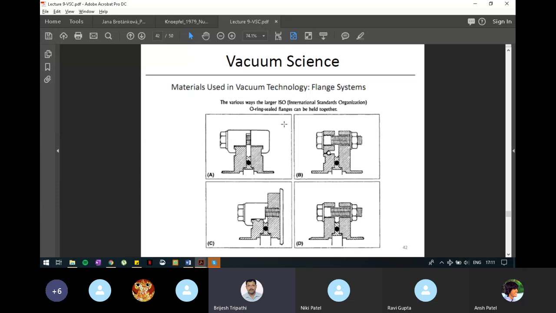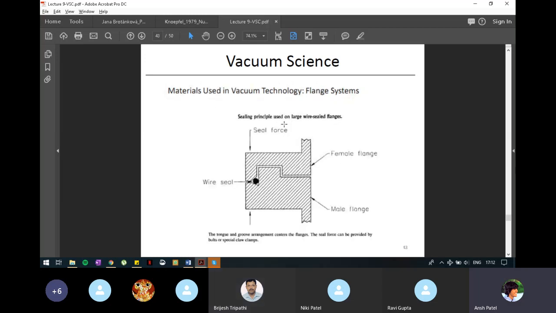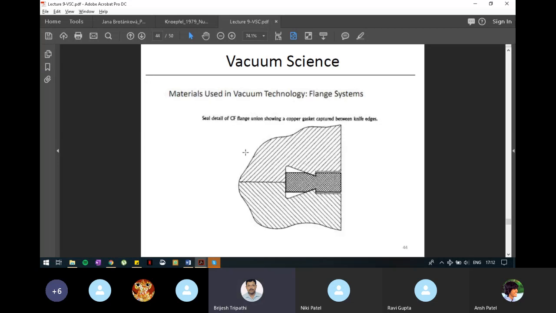These figures are just to tell you how different types of connectors are developed so that vacuum sealing can be obtained without any leakage. Okay. And there is no question to be asked from this part. It is just to tell you different types of sealing systems or flange systems. Go to the next one. Here an O-ring is used. And the next one. Here you can see the copper gasket is pressed between two knife edges.